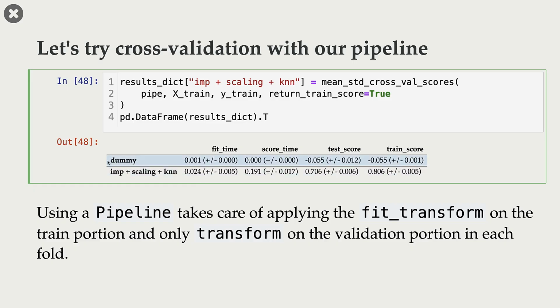So the first row shows our dummy regressor results. And the second row shows the results with imputation plus scaling plus k-nearest neighbors. And what do we see here? Both our validation and train scores, in case of imputation plus scaling plus knn, are much better than the baseline model, that is dummy regressor.